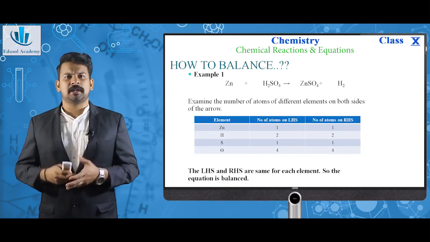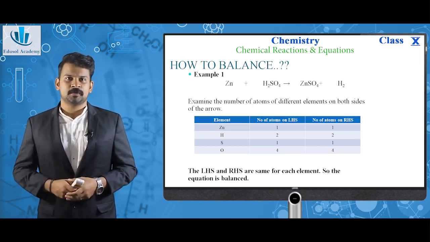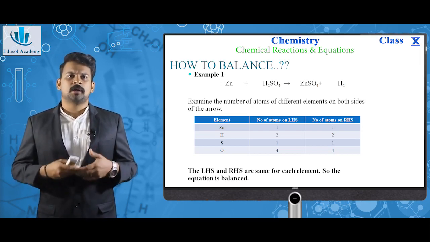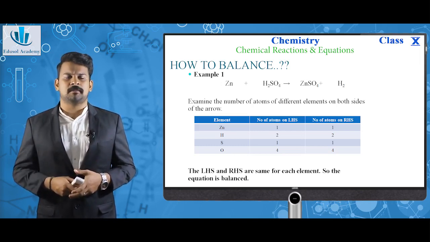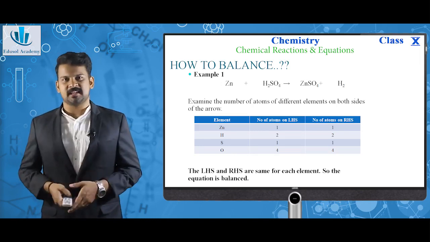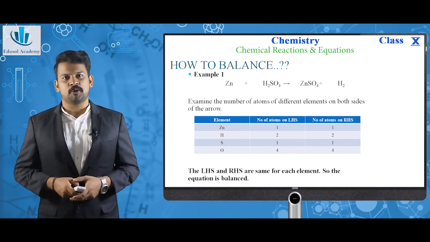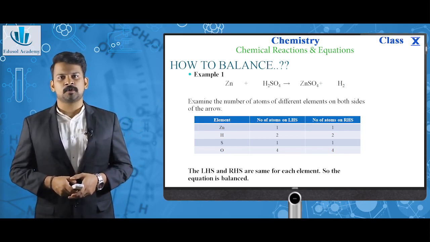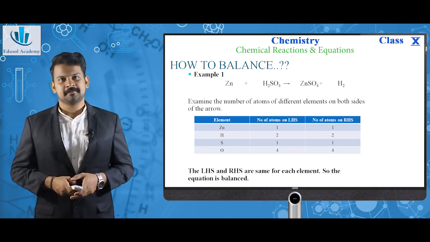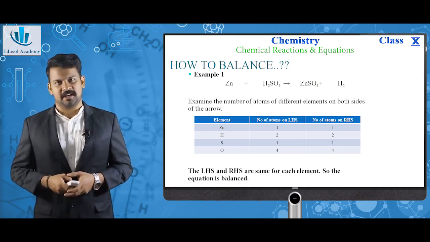How to balance a chemical equation is the next important thing that we need to discuss. So, let's go through different examples on balancing chemical equations. Let's move to the first example, example 1. Zn plus H2SO4 giving ZnSO4 plus H2, which is zinc plus sulfuric acid giving zinc sulfate plus hydrogen gas.